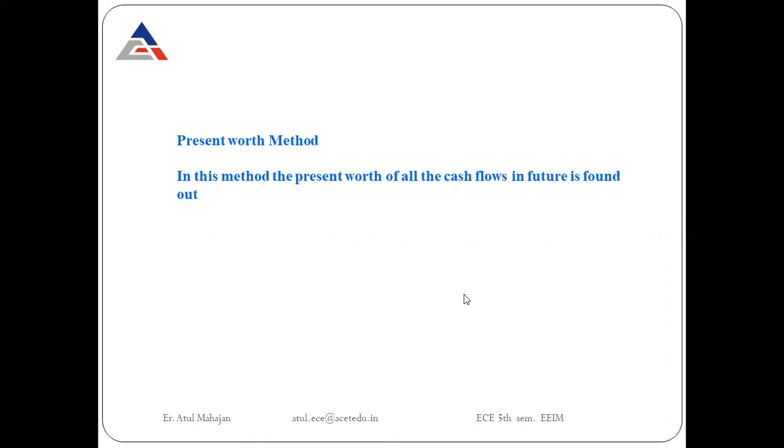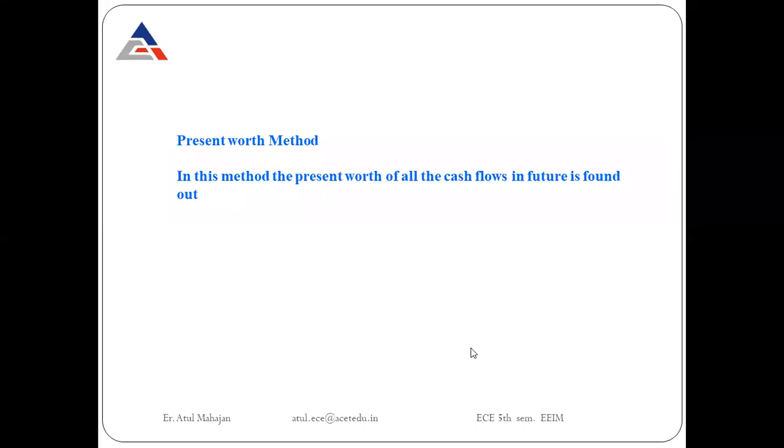Whatever I'm investing right now, what will I get out of this cash in the future? I am investing so much money in this venture, field, or scheme. Then what am I going to get back, and in how much span of time? That I need to know in the present worth method. So this method will help me find out the actual cash flows in the future.